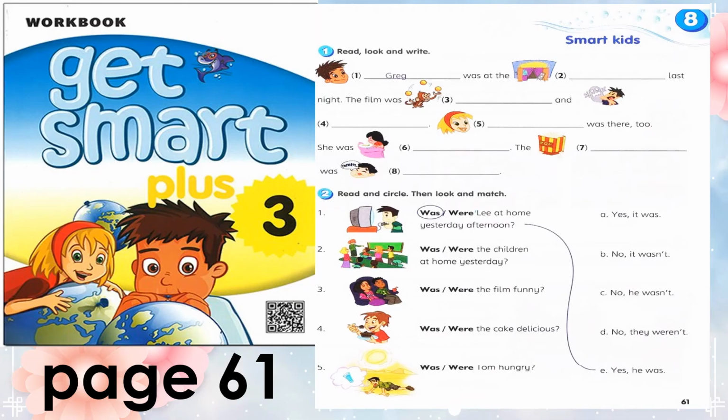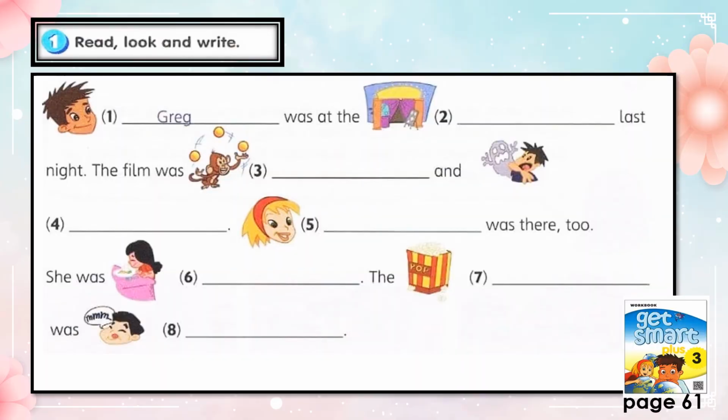Now, let's do activity in workbook page 61. Activity 1. Read the instruction. Read, look and write. Number 1. Greg was at the, what is this? Yes, cinema last night. The film was funny and scary.